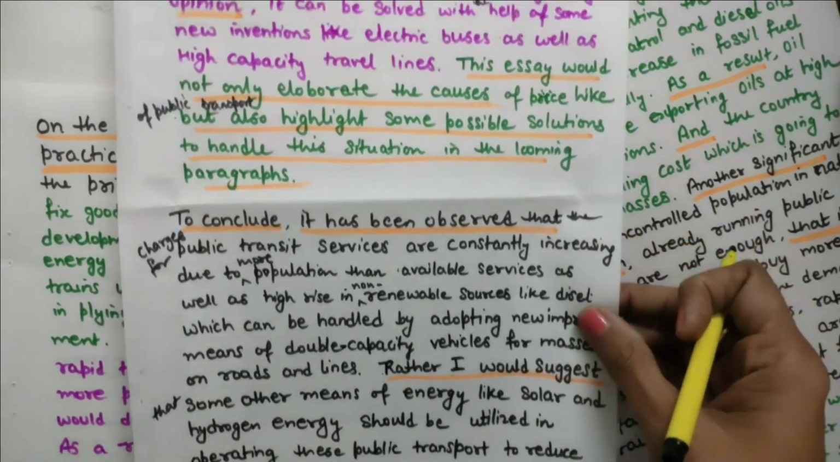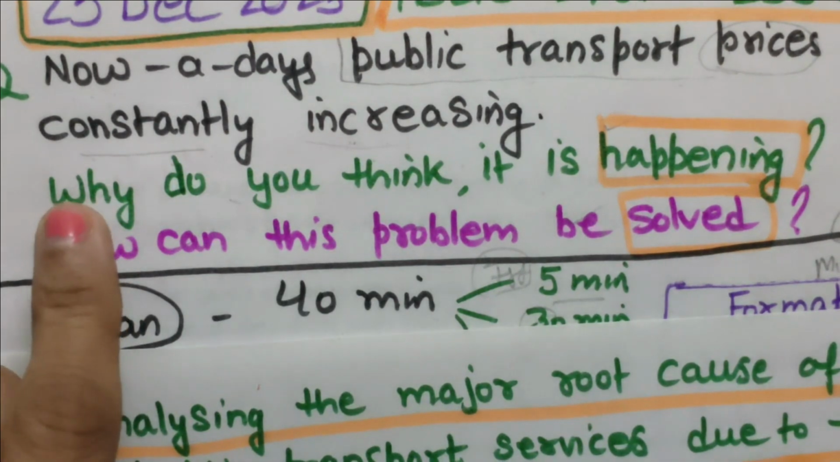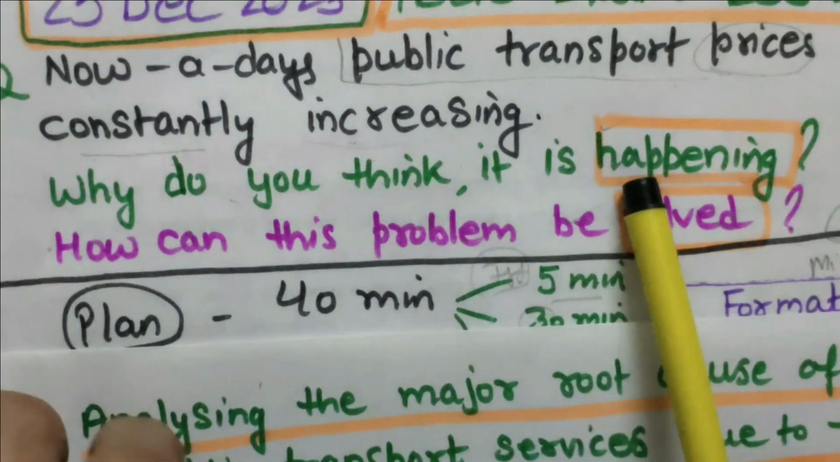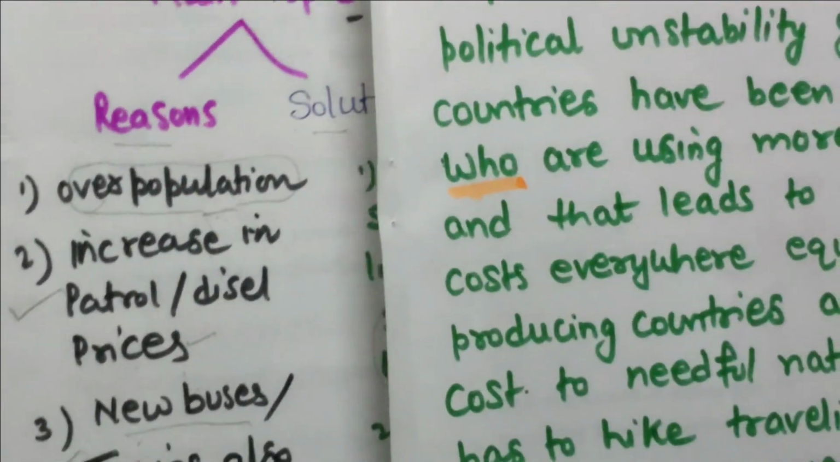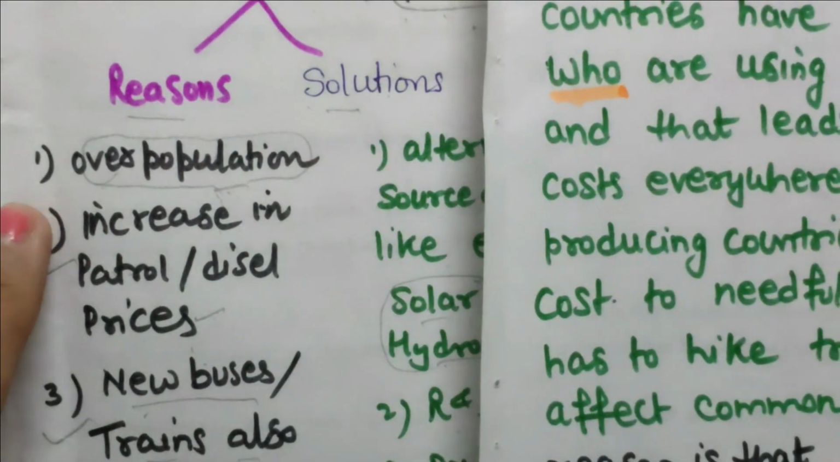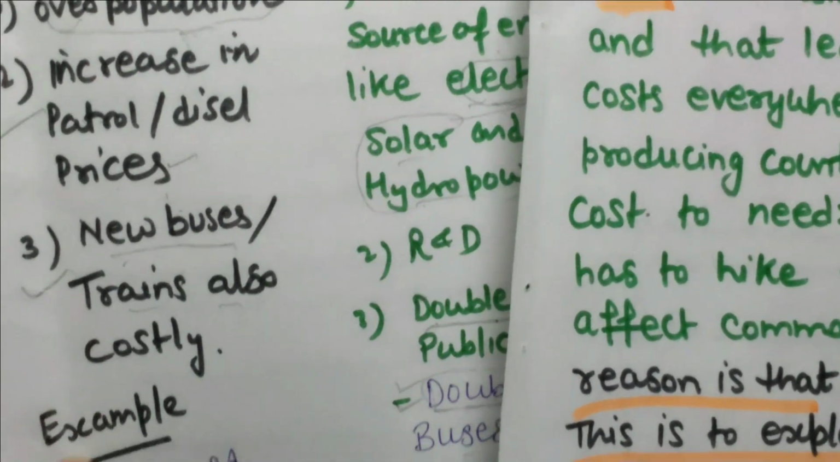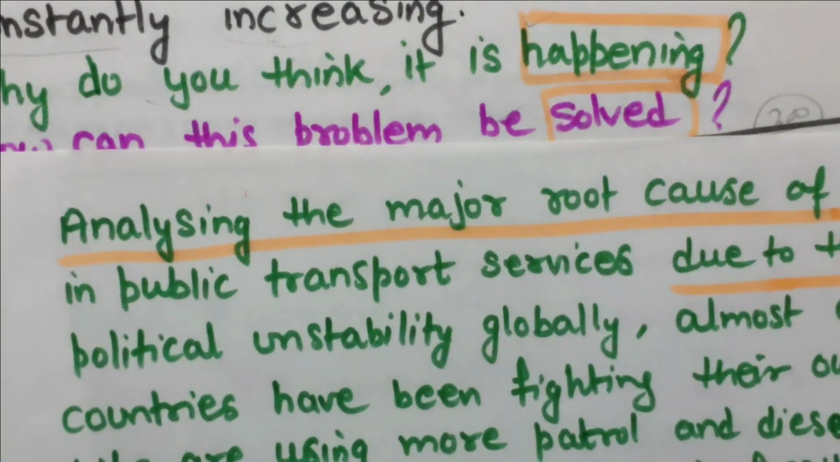Now coming to body paragraph 1. Now question, please read it again. Nowadays public transport prices are constantly increasing. Why is this happening? So we will just write it. Now before that, look at the points please. Overpopulation, increase in petrol diesel prices, new buses, trains also costly. And example, new improved buses, AC buses, bullet trains and all. So how I have started, see this.